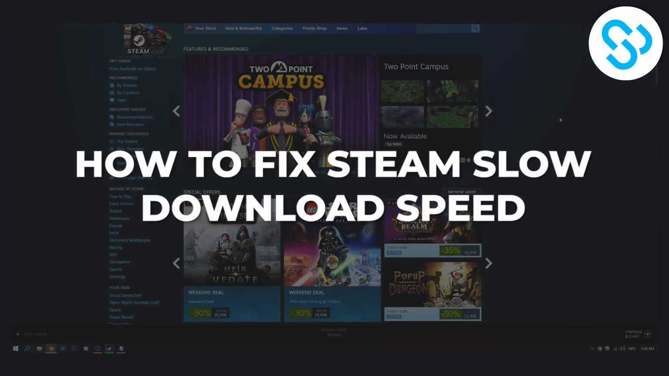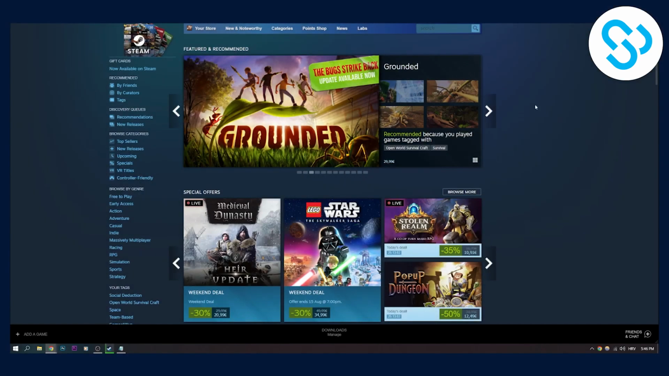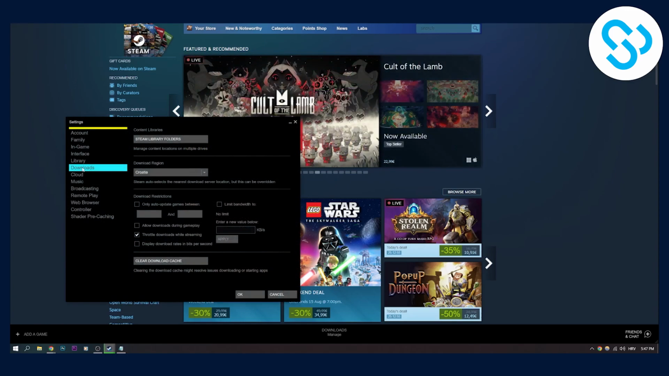Today I will show you how to fix Steam slow download speed in 2022. So the first thing that you have to do is, once you're on Steam here, we can go to Steam, we can go to settings. Here we can go to downloads.